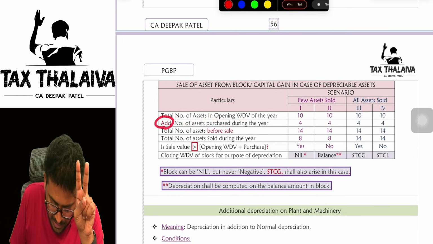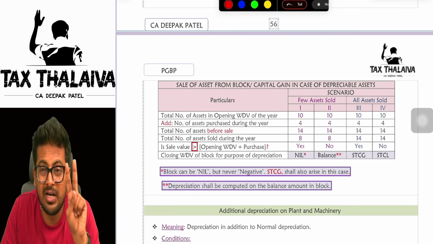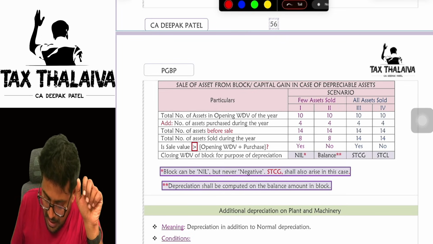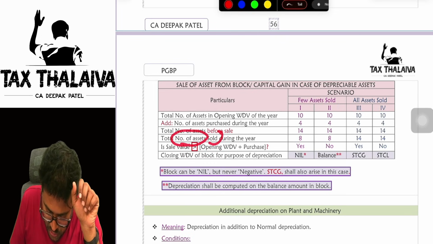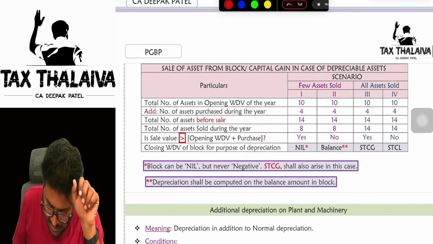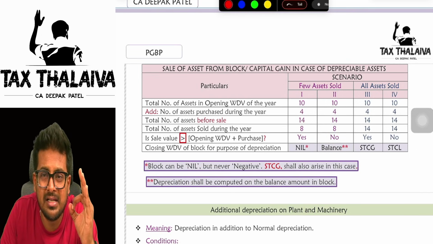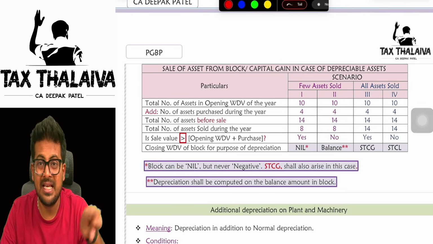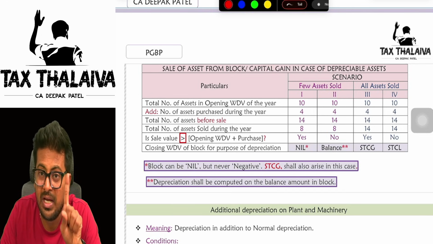Okay. Add the number of assets purchased during the year. 4 assets you purchased. So how many assets do you have? 14. Let's say for example the total number of assets sold during the year is 8. So out of 14 assets, if you sold 8 assets, how many assets are still pending? 6 assets are there in your hand. Yes or no?